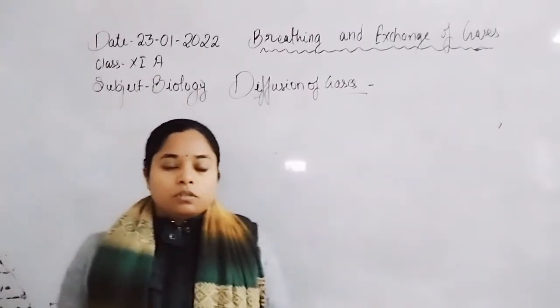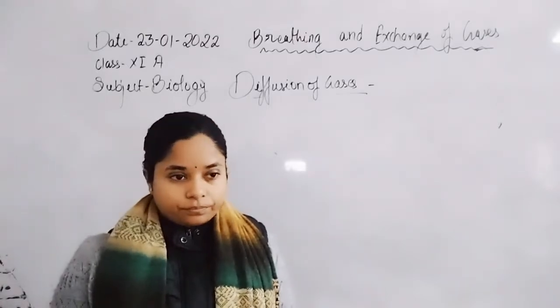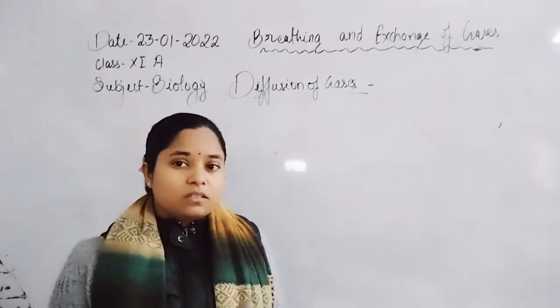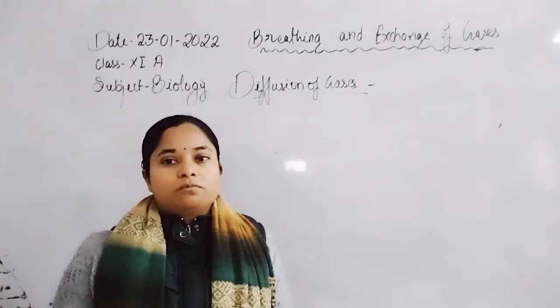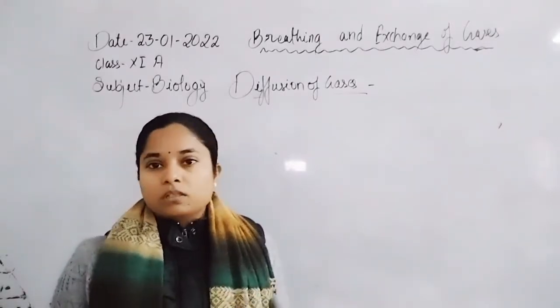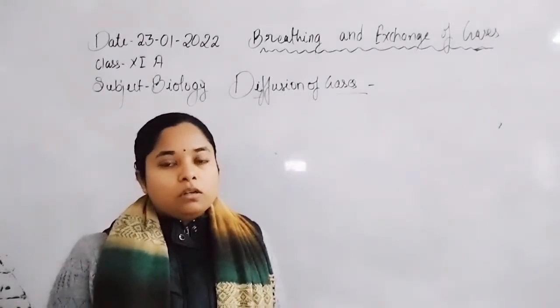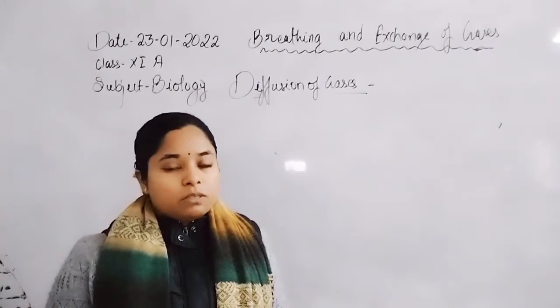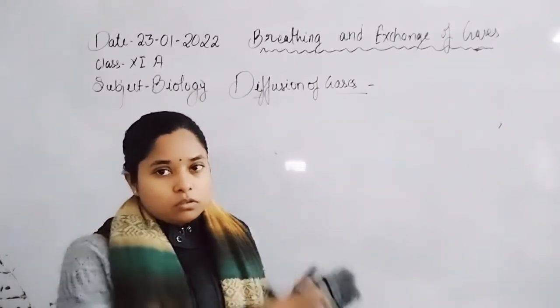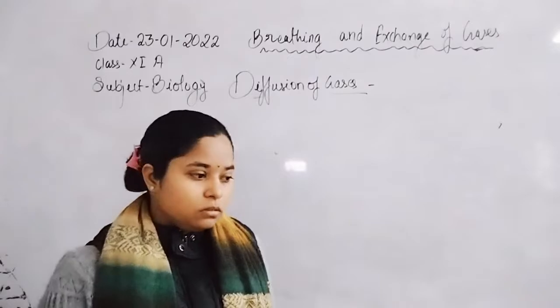We already understood that molecules move from higher concentration to lower concentration. Similarly, this principle also applies in this topic.